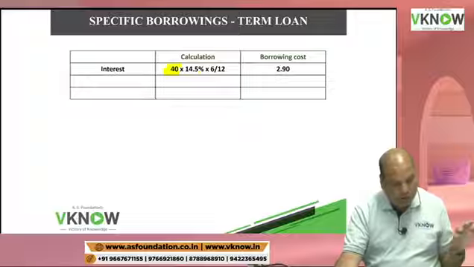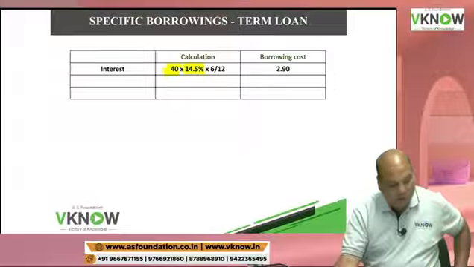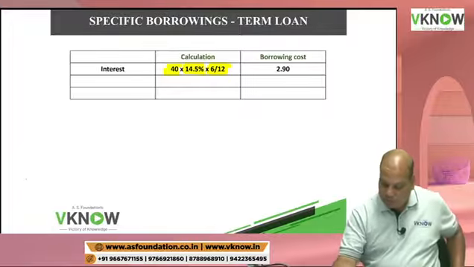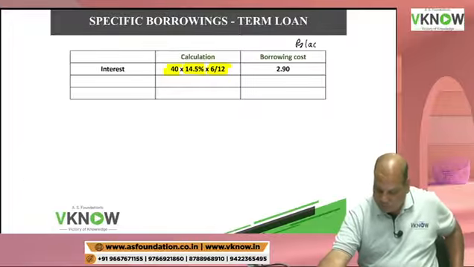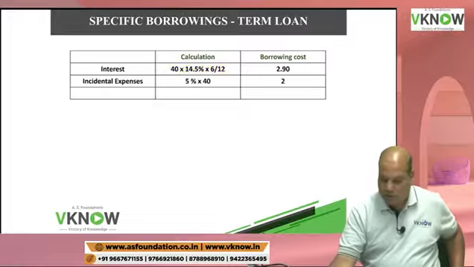Just look at that middle sentence. 1st July 2008. 14.5% is your interest rate on the term loan, and the term loan was taken on 1st July, so I will apply 6 months here. That comes to, check the answer, 2.90 rupees in lakhs.